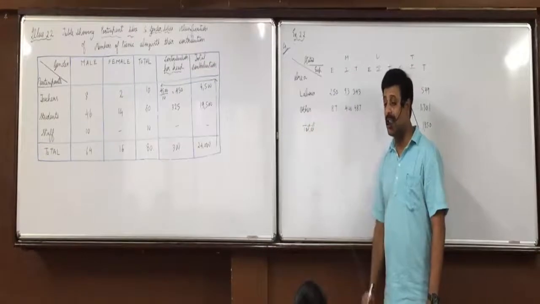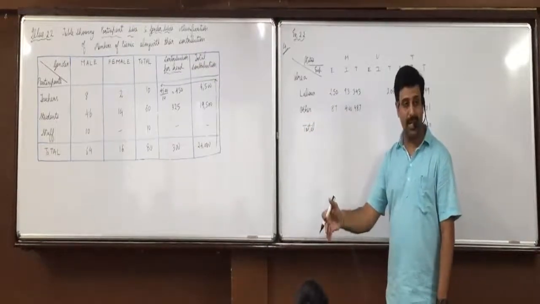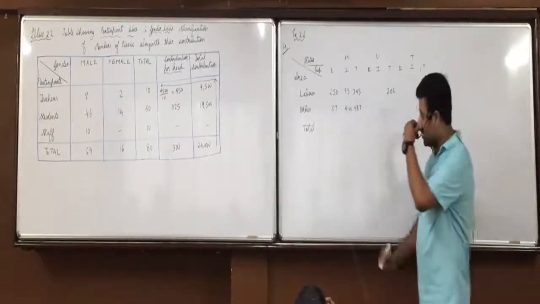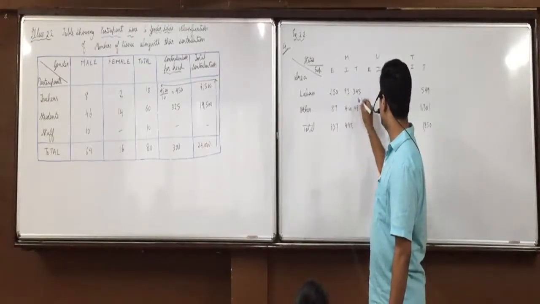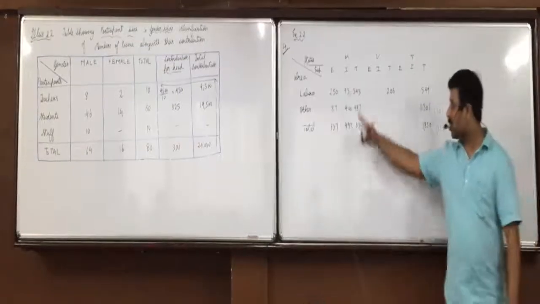In continuation, when they are saying, it means they are talking about married only. So 87 plus 400, 487. 337, 493, 830. Okay, total of these three.